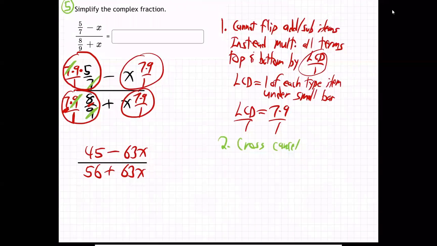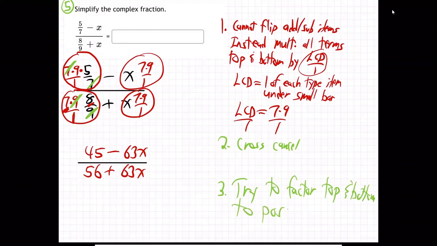I'm going to give both answers. Yes and no. What do I mean, yes and no? Well, I'll say this. The last step is really going to do nothing, unless I'm missing something. Try to factor top and bottom to possibly reduce. You see a couple of "try" and "possibly," meaning to reduce. I'm not sure it's going to work, so let's try it. We can go a little ways, but I'm not sure it's going to do anything.